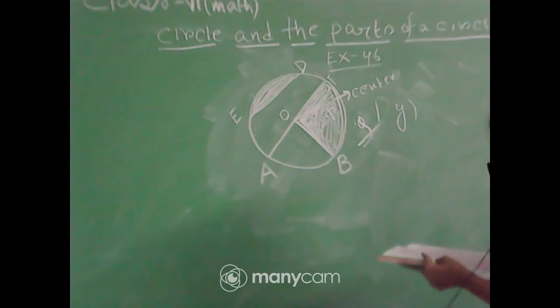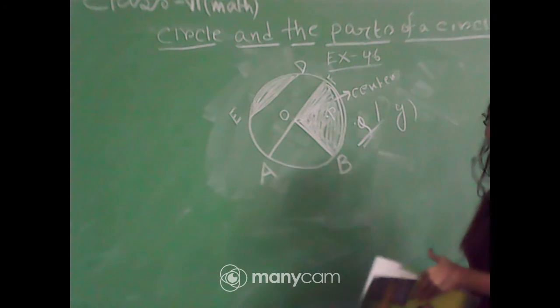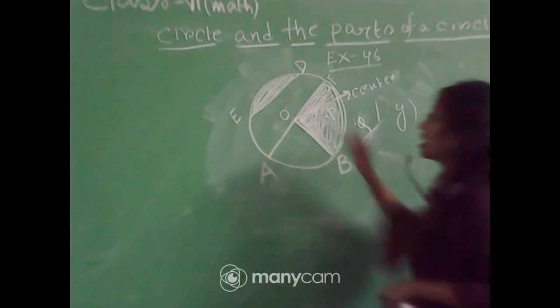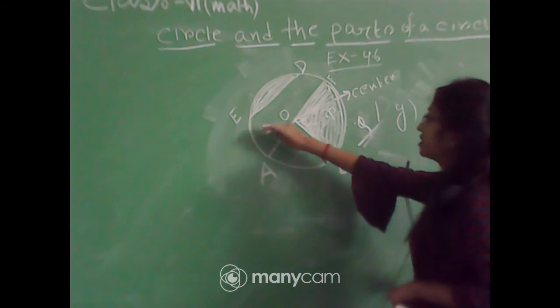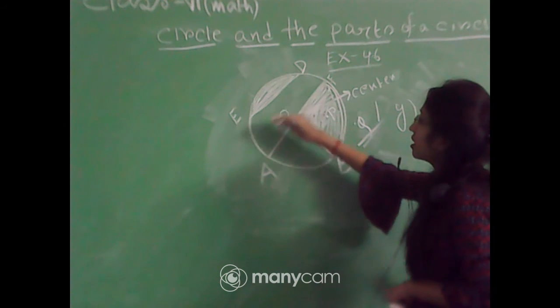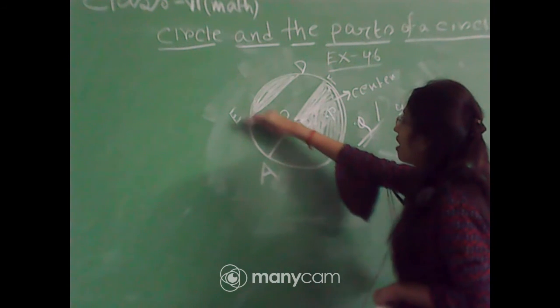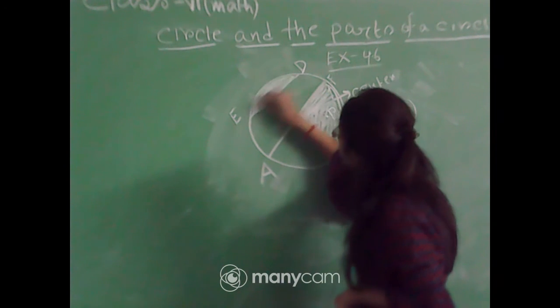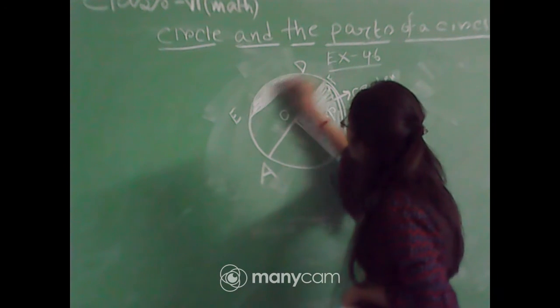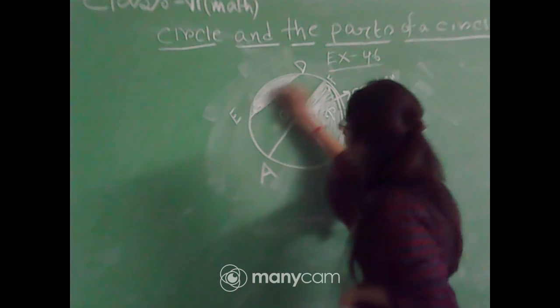Next, a segment. We all know that a segment is a region in the interior of a circle enclosed by the chord ED and the arc ED. This is called the segment. So this portion is called the segment of the circle.